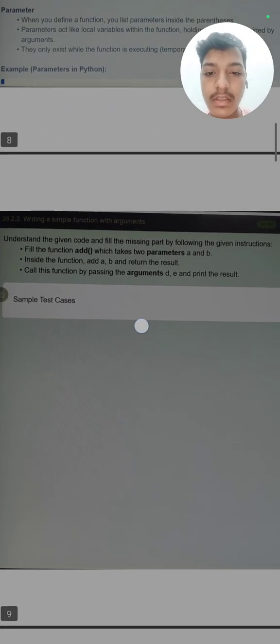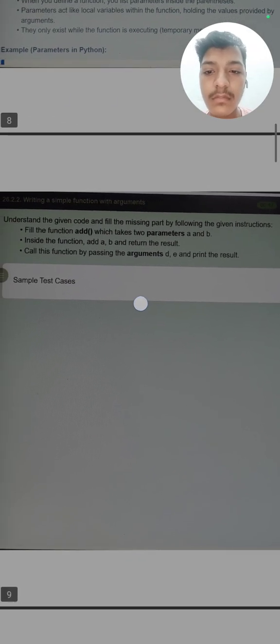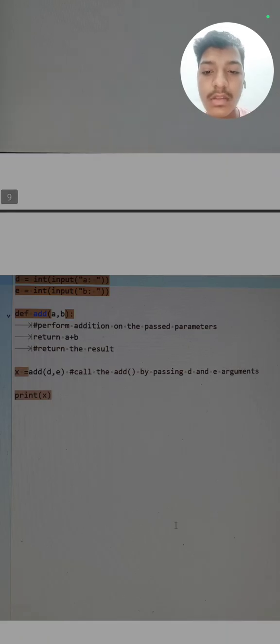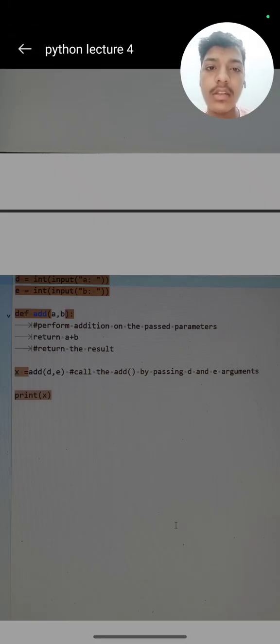So we have a simple question. Understand the given code and fill in the missing blanks. Fill the function add, which takes two parameters a and b. Inside the function, add a and b and return the result. So this colored part is our given code, and we need to fill this. I have filled this, so it will be easy for you to understand.